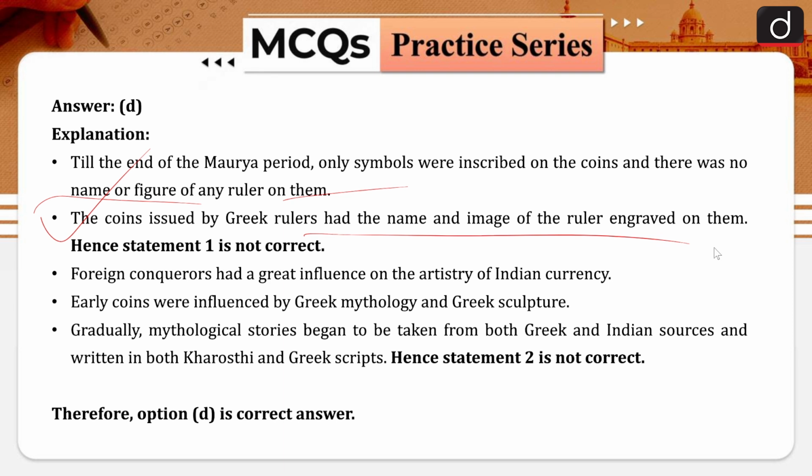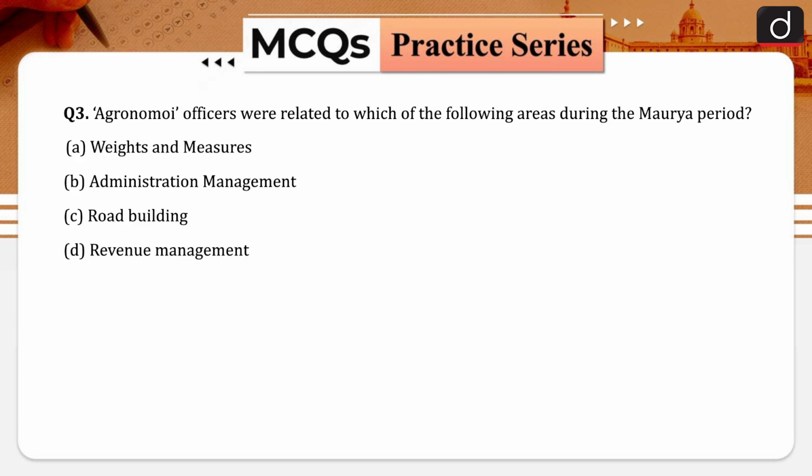Foreign conquests had a great influence on the artistry of the Indian currency. Early coins were influenced by Greek mythology and Greek culture. Gradually, mythological stories began to be taken from both Greek and Indian sources, written in both Kharosthi and Greek script. So, the statement 2 is not correct. Coming to the next one.